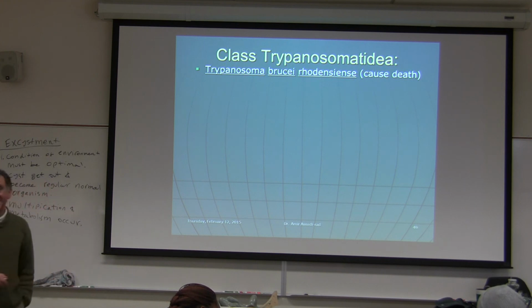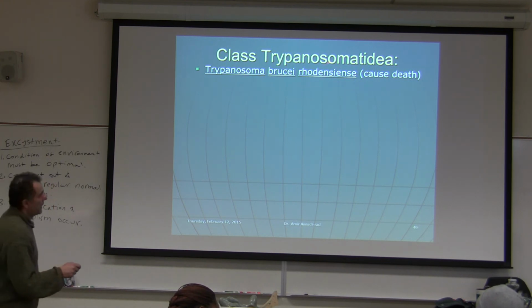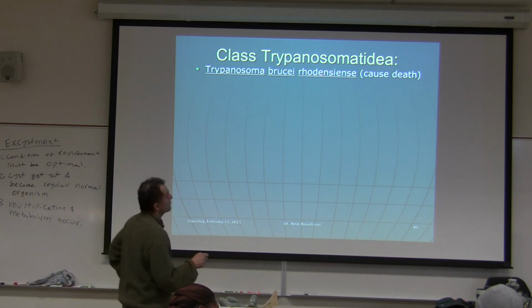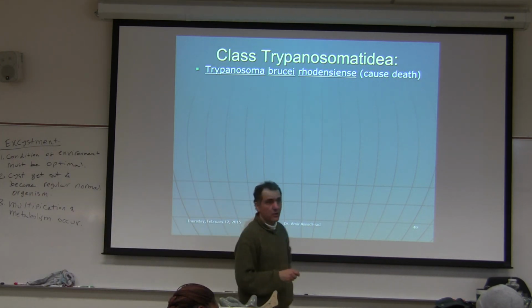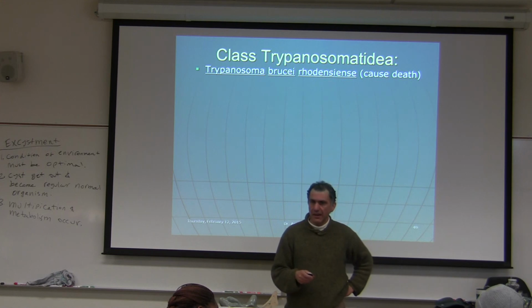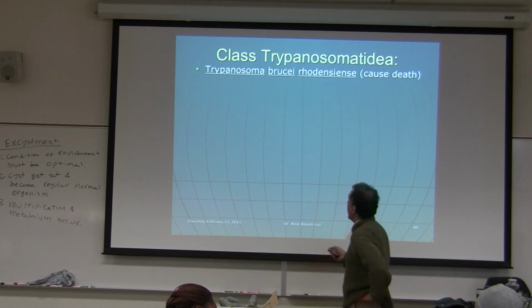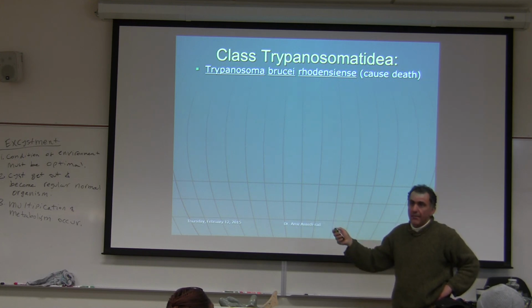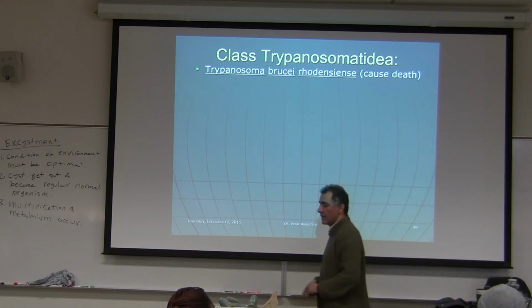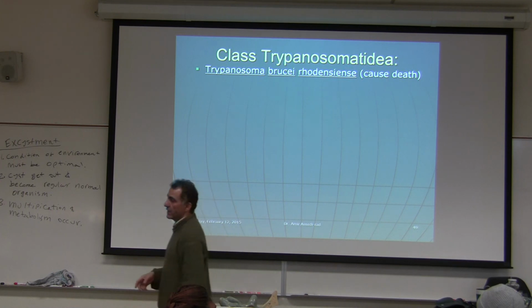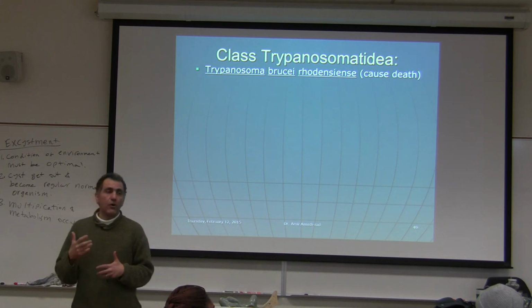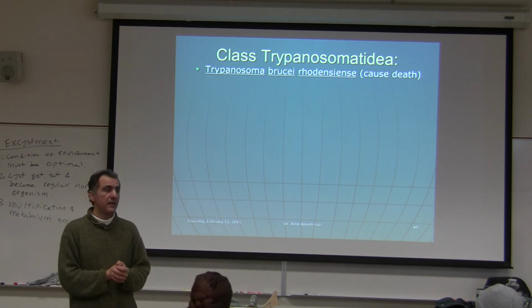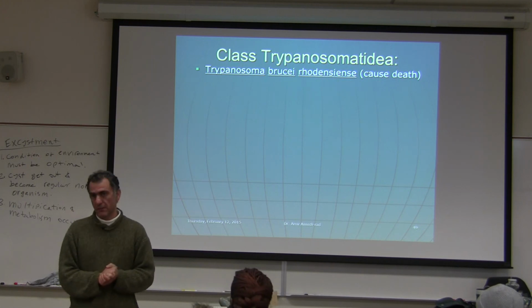Trypanosoma brucei rhodesiense. Rhodesiense is a subspecies. The way they discovered this the first time, Rhodesia is an area of Africa. They found them, and this organism caused death. And what happens with this? People who are infected with Trypanosoma rhodesiense, they fall asleep. The common name for it is sleeping sickness.